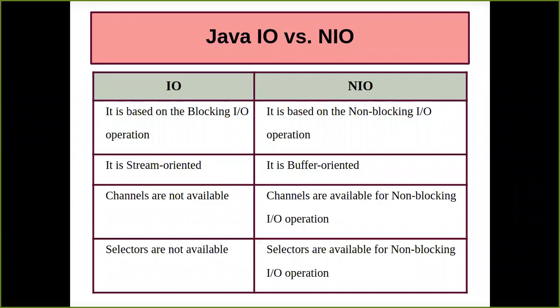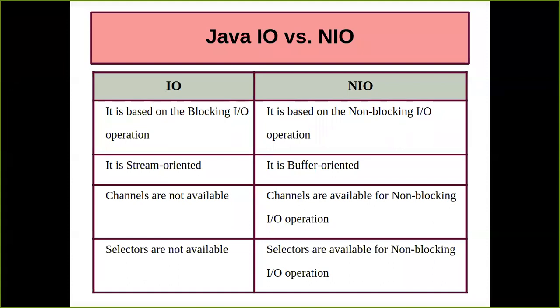We have the IO package as well as the NIO package. If I want to make my application implement the concept of IO, I have to import in my program java.io.*. Simple as that. If I want to deal with NIO in my application, and I want my application not to have that waiting time period for each request, I can import the java.nio.* package in my program.